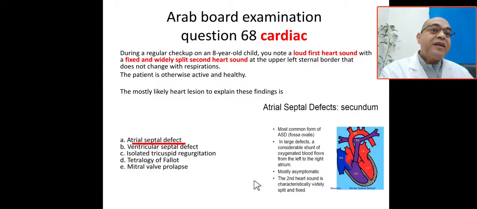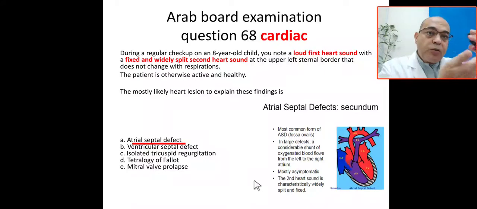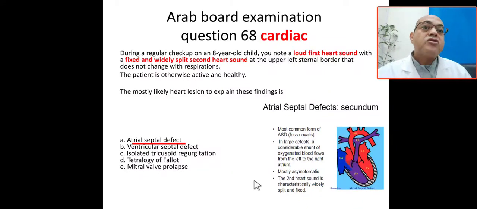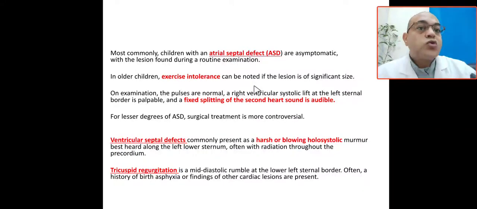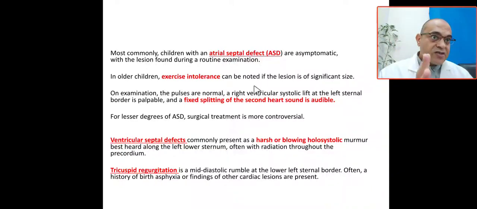Wide fixed split at the upper left sternal border that does not change with respiration. So this is the ASD. Most commonly, it will be asymptomatic, and the lesion is found during routine examination. In older children, exercise intolerance can be noted if the lesion is of significant size.